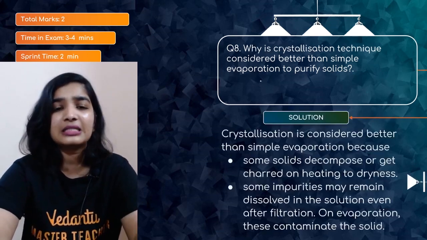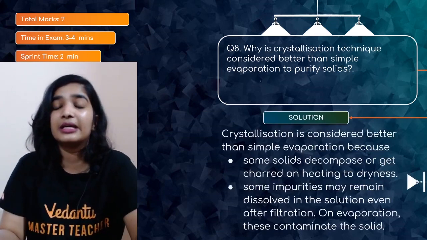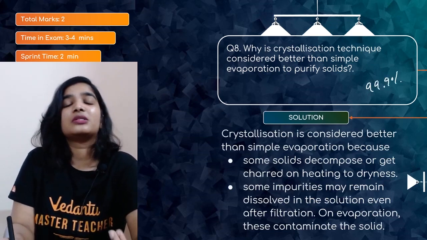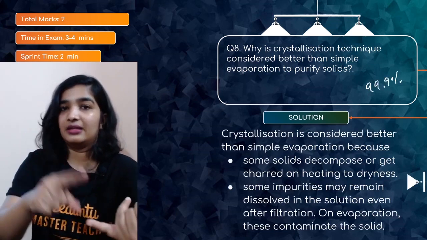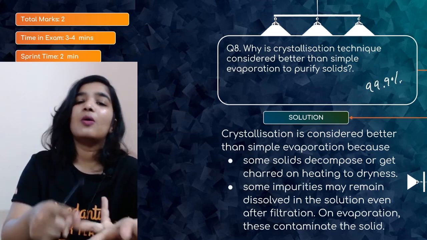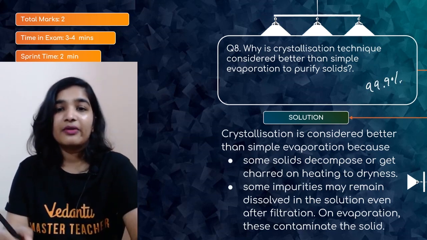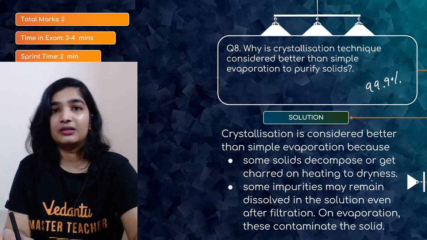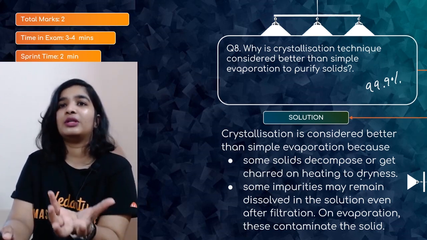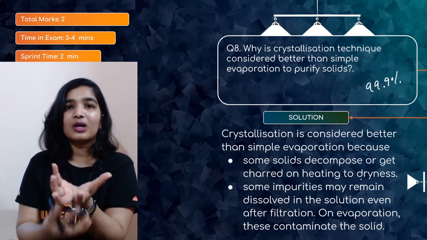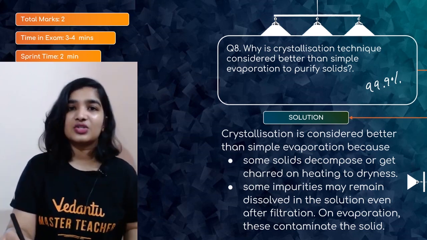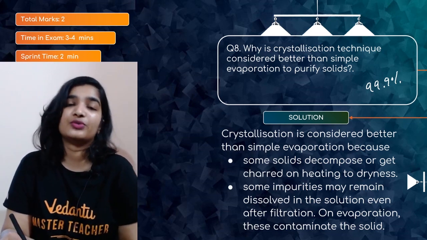But when you are crystallizing, you will get almost 99.9% pure solid, and it won't undergo decomposition or get charred. Some solids decompose or get charred on heating to dryness, because that is what we do when evaporating: we heat to dryness. So there are chances of those solids getting decomposed or charred.